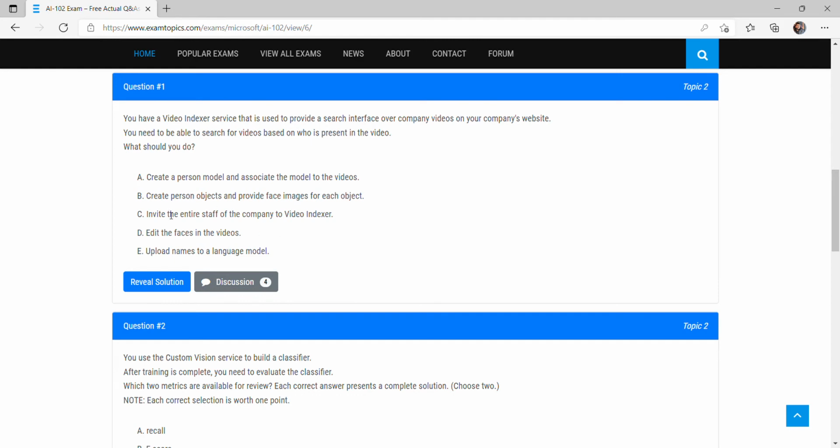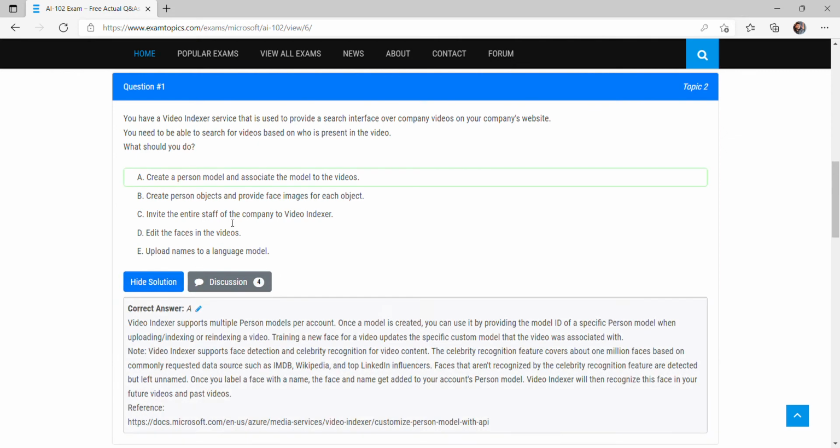Let's see the other options. Create a person object and provide a face image for each object. It's not a person object, we have to create a model. Invite the entire staff of the company to Video Indexer. No, that is wrong. It's saying that if we have to search, invite the entire staff and tell them which video they are in. That is wrong. Edit the faces, that is also wrong. Upload names of a language model, that is also wrong. So option A is correct.